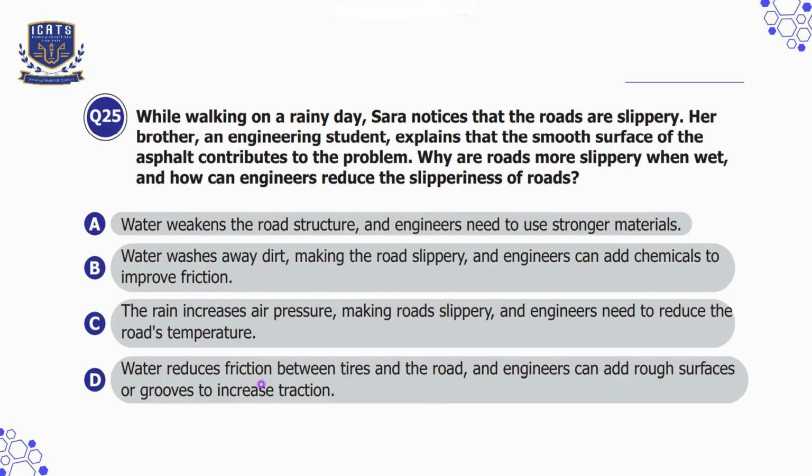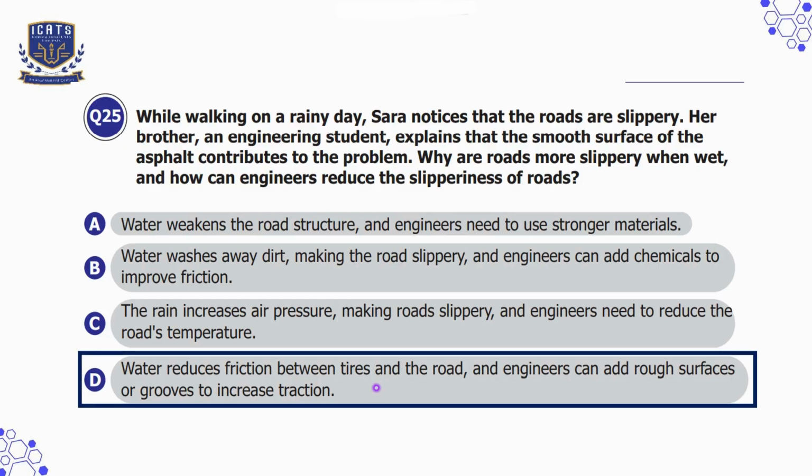Option D is water reduces friction between tires and the road, and engineers can add rough surfaces or grooves to increase traction. So that is our correct option because engineers make roads safer by adding grooves or rough textures to increase friction so that cars do not slip easily. So I'll choose option D here.